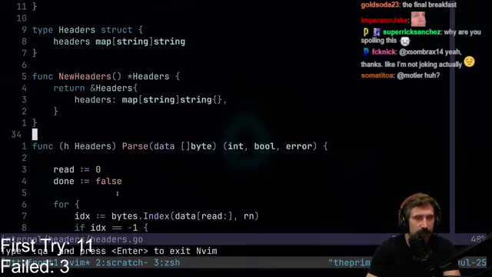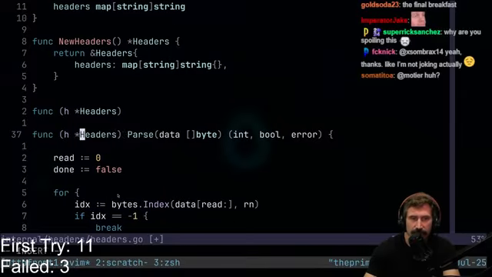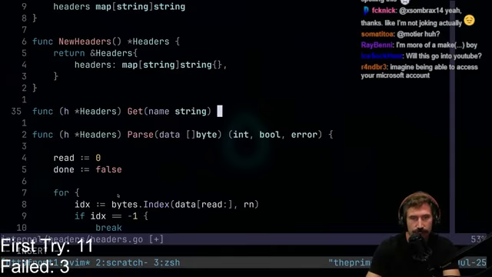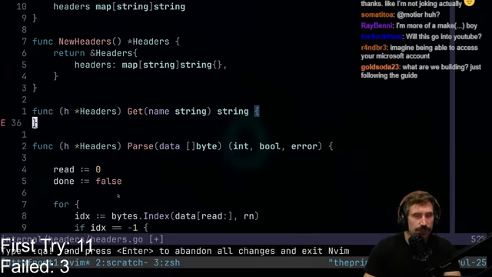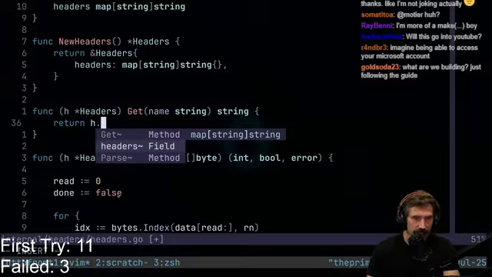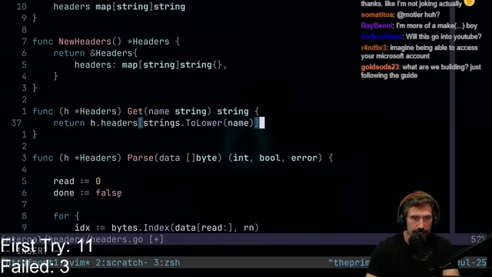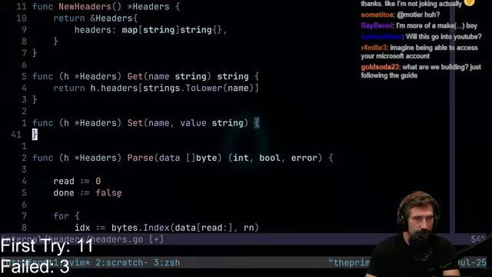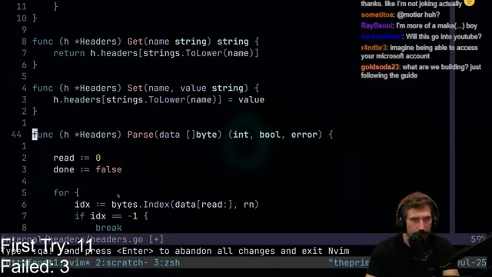And then we have this header.parse business, and we also have func h headers, and since that thing was a map, we didn't want to have to do that. Now we do have to do that. We have get name string, which is going to return out a string. So this is interesting. Yeah, we'll keep it like that. Return h.headers.strings.to lower name. There we go. Func h headers set name value string. We're going to do that bad boy. I'm going to yank that one, put it in here, go here, go here, go here, bada bam.